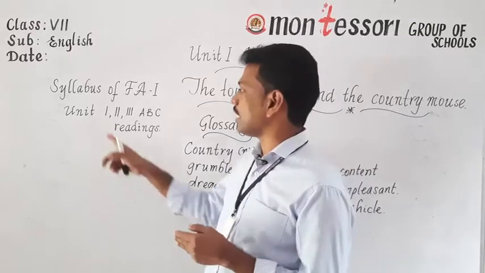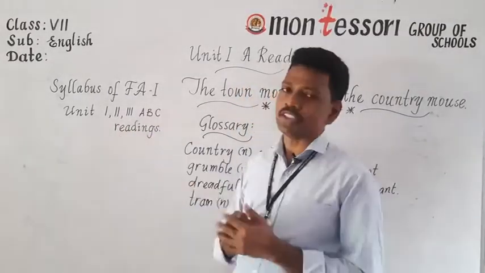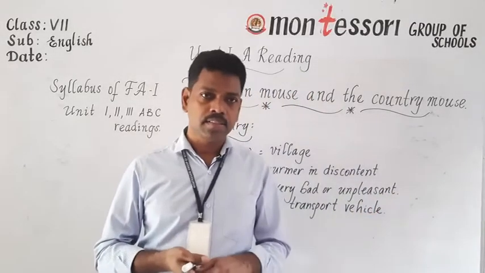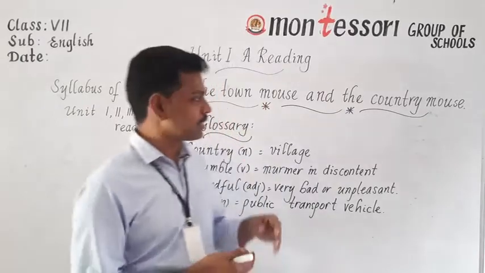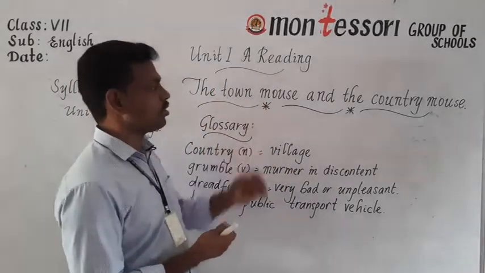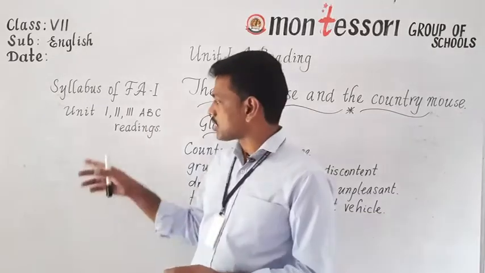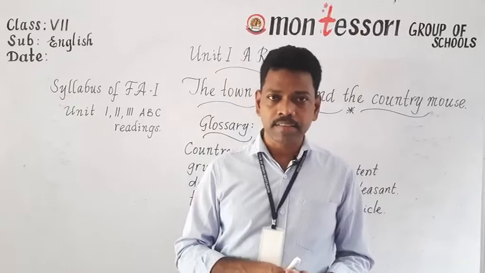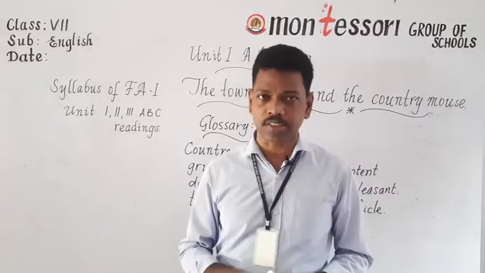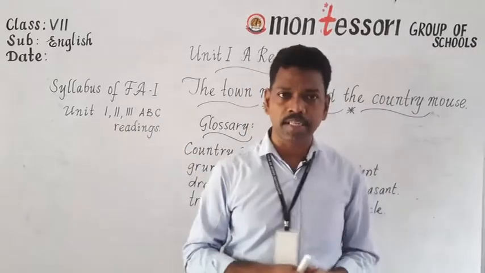So altogether, how many lessons? 9 lessons. So this is the first lesson, the town mouse and the country mouse. I request all of you, please note down the syllabus of English for the FA1 examination, that is unit 1, 2, 3 ABC readings.